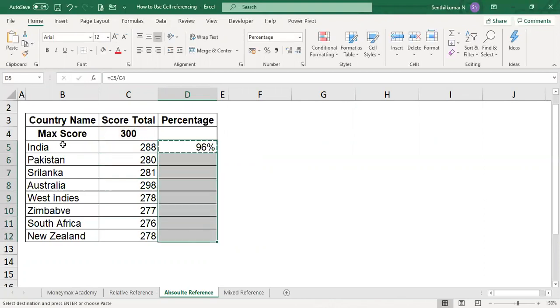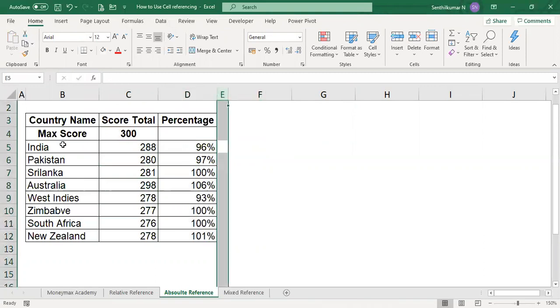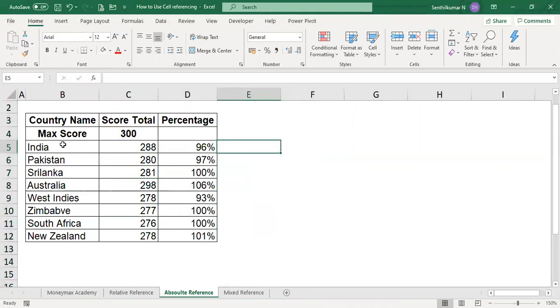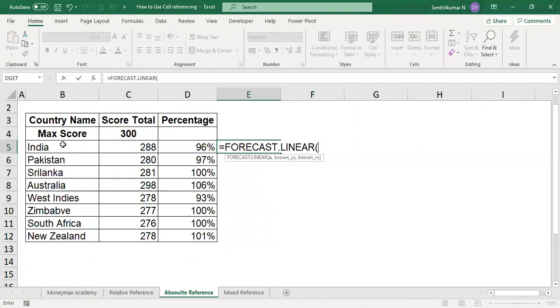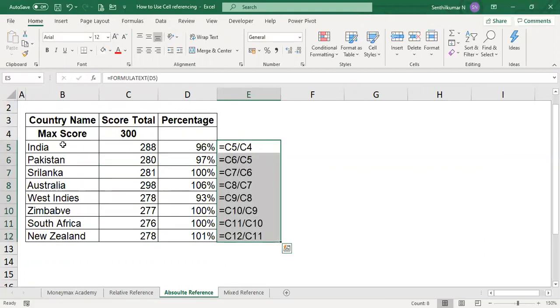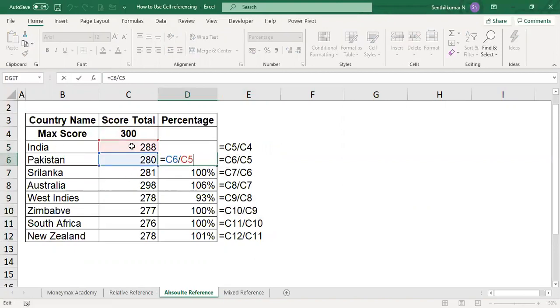Suppose you copy paste, what will happen? The formula will be wrong. Please listen carefully. This is the formula. If you select here, it is correct. But if you select here, it becomes 280 divided by 288, which is wrong. It should be 280 divided by 300. So what is the problem? The cell B4, the maximum score of 300, is constant data for all.